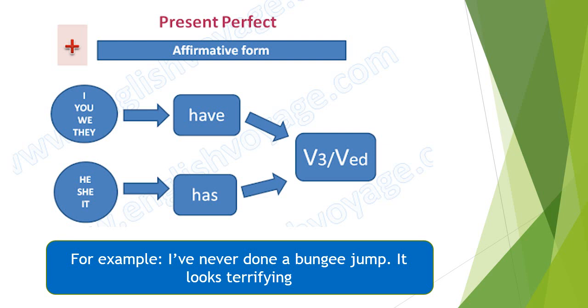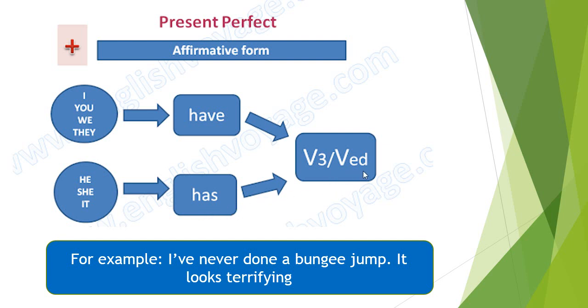Now look at the structure. How can we make an affirmative sentence? In these cases, the structure is have or has plus verb 3, verb ed. We use have for I, you, we, they, and for he, she, it, we use has.